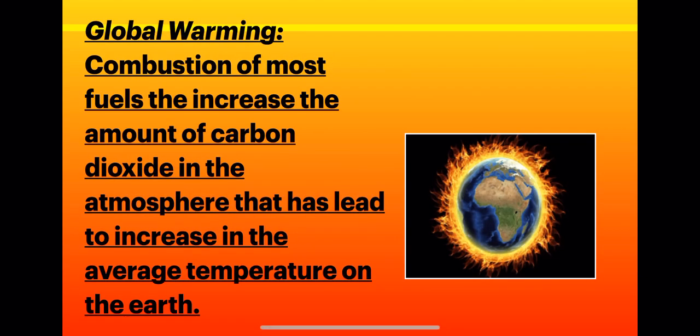Okay. Now we will discuss global warming. Children, when burning of fuels takes place, they release carbon dioxide gas. Children, you know that carbon dioxide is not a harmful gas, but nowadays, due to deforestation, we are continuously cutting trees, and the number of trees has become many-fold less in comparison to the amount of carbon dioxide produced. So the carbon dioxide which we are producing is much more than what the trees on our earth can handle.